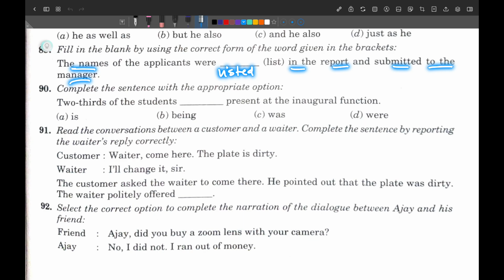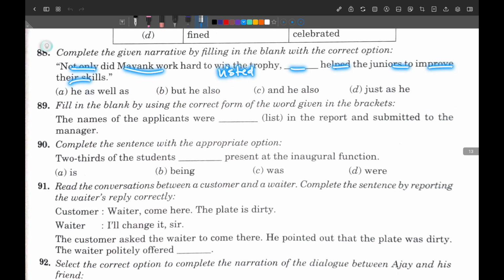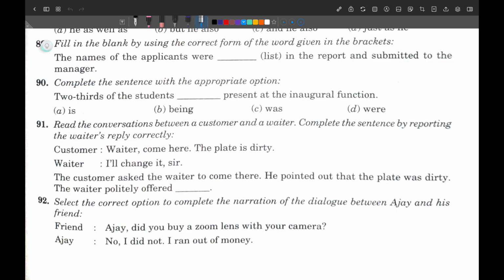The names of applicants can't be written by themselves, so this must be in passive voice because this work is done by another person. The names of applicants will be written by another person. The subject is not going to do work. The names of the applicants is a subject, and this is not going to do work, and because of this I must use passive voice, and here must be listed.